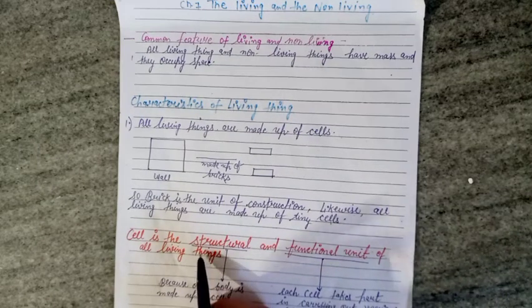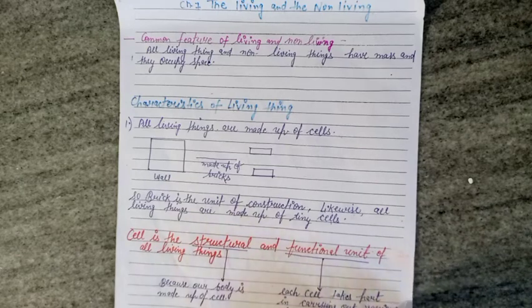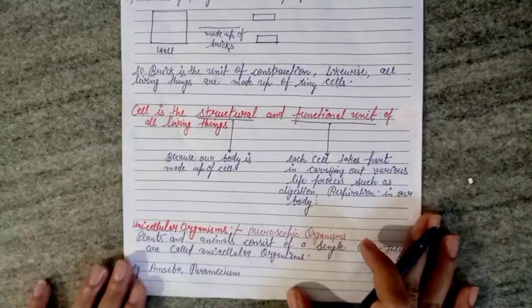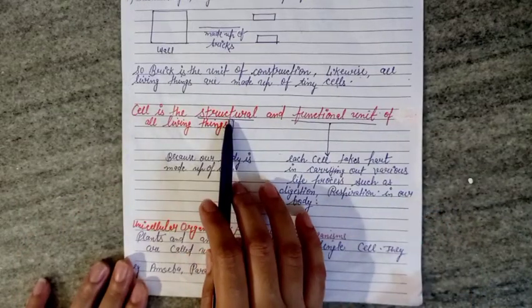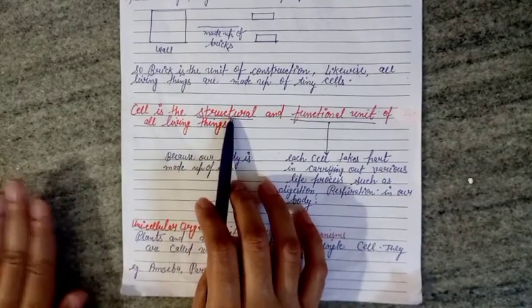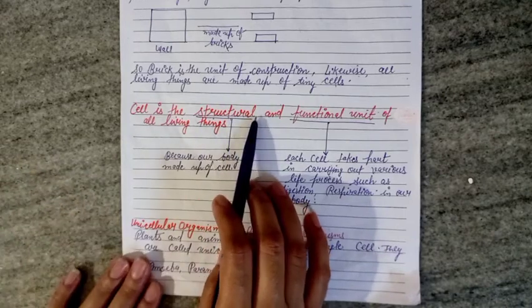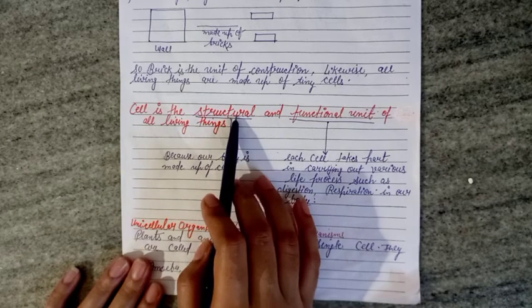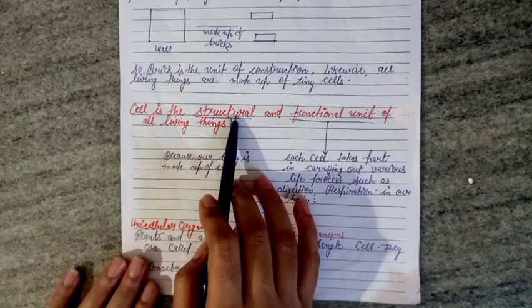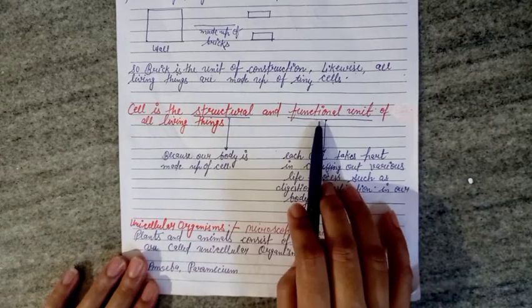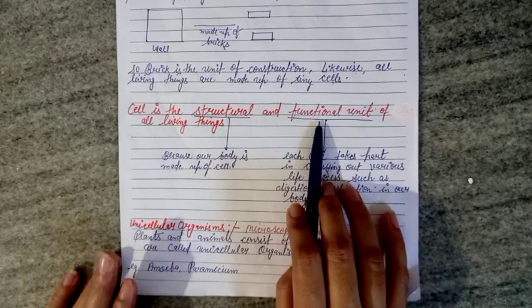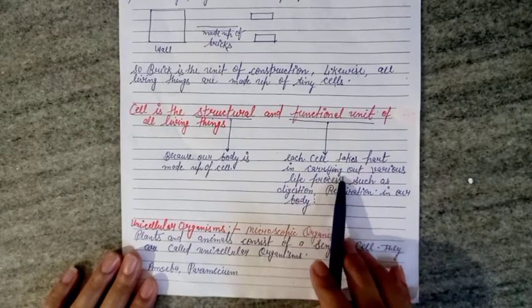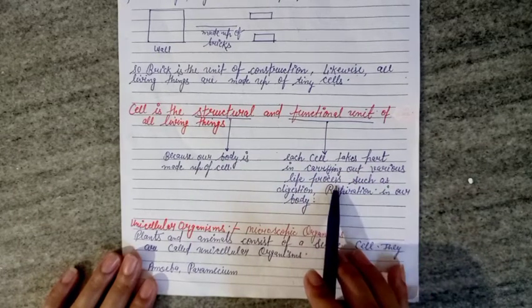Why do we call the cell the structural and functional unit of living things? Structural unit, as we have discussed, because our whole body is made up of cells. So because our body is made up of cells, the cell is the structural unit of living things. And why is the cell a functional unit of living things? Because each cell takes part in carrying out various life processes in our body.